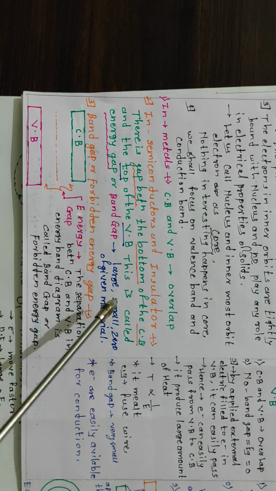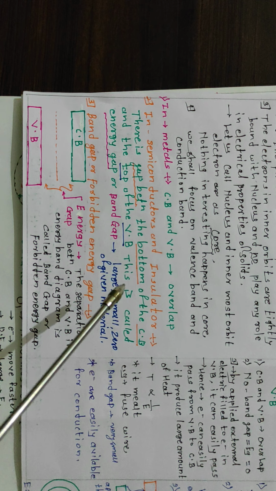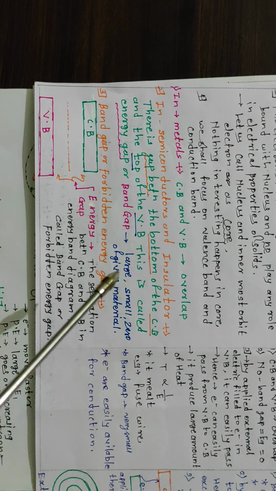there is a gap between the bottom of the conduction band and the top of the valence band, called the energy gap or band gap.